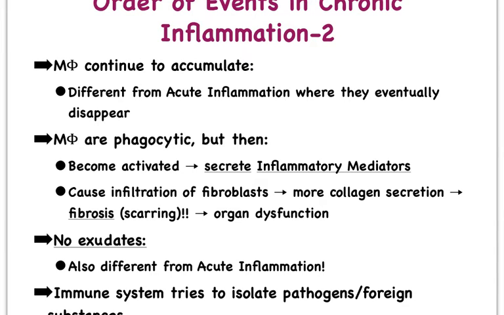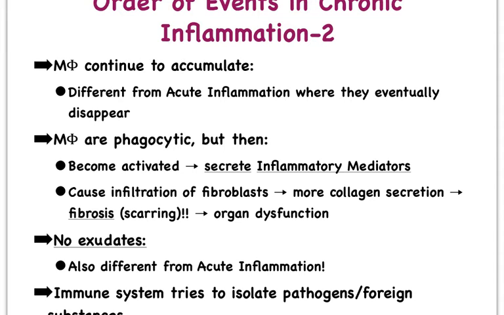Not only do these macrophages continue to accumulate, but after they have been phagocytic, like they normally are in acute inflammation, they go on to another level, which we call activation. So many of our immune cells, but particularly the macrophages, I haven't gone into great detail on this, but they go through these different levels of activity.